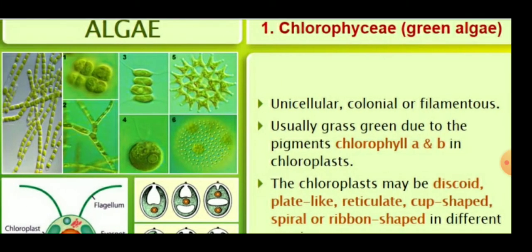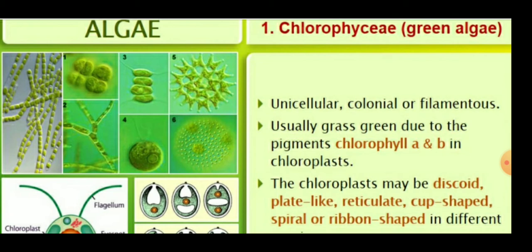The Chlorophyceae are unicellular, colonial or filamentous green algae, usually green due to the presence of the pigment chlorophyll A, which is the universal pigment, and along with it, chlorophyll B is also present in the chloroplast.